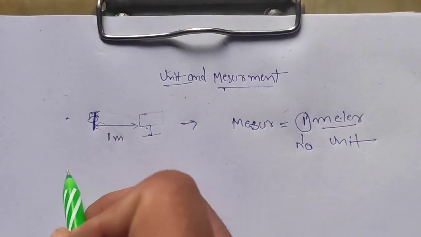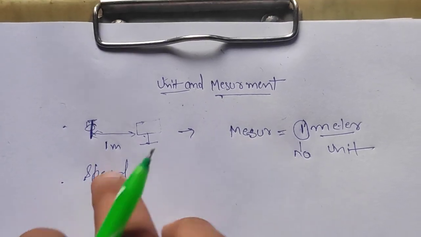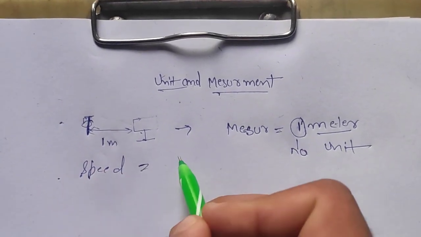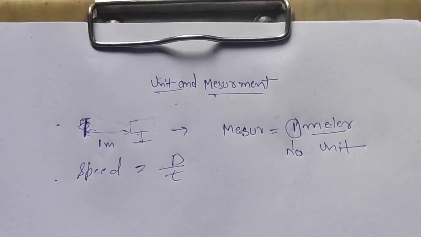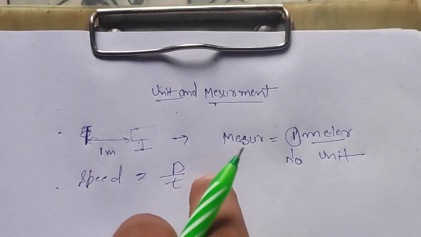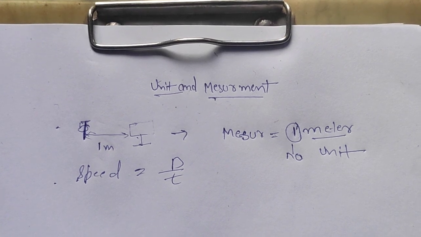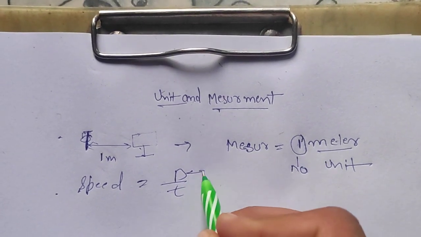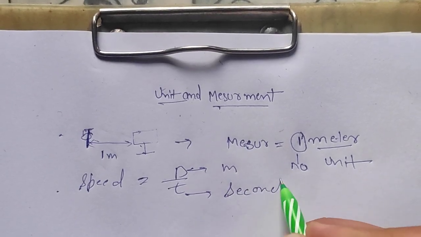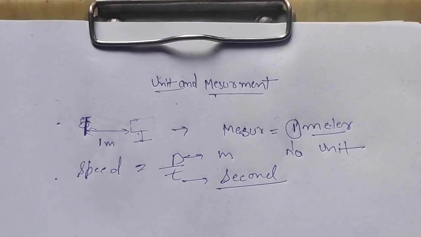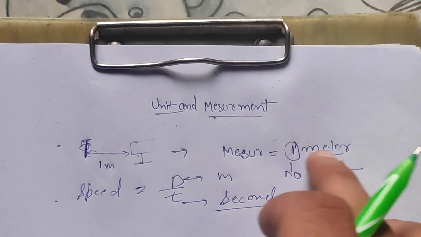Anything, for example the speed of light, is very well known. The speed is distance upon time, which is the measurement, the unit of speed. So what is this? Here the distance is in meters and time is in seconds. So basically we get the speed in meters per second.